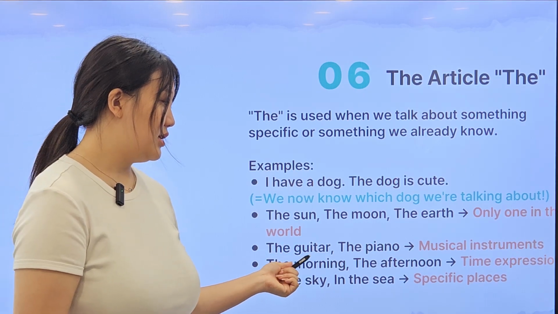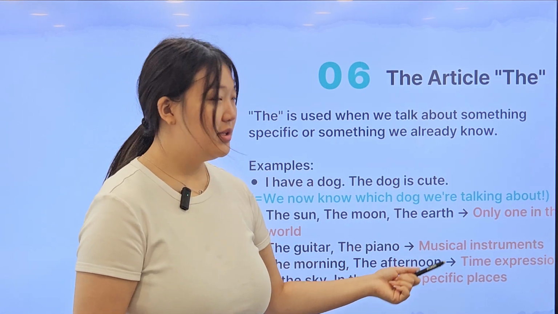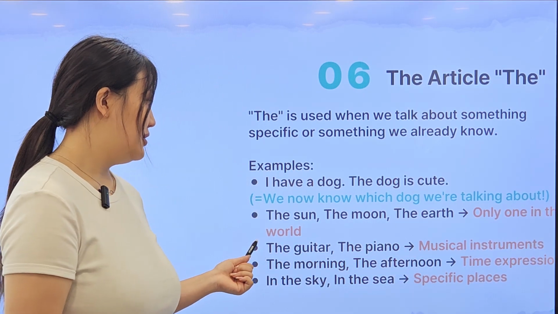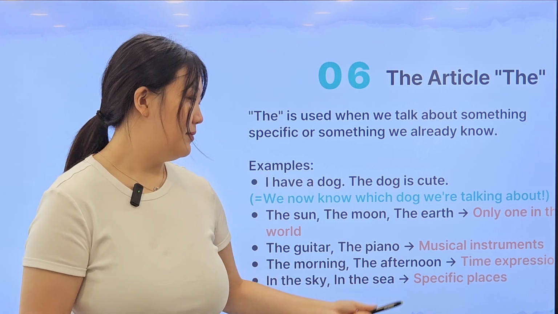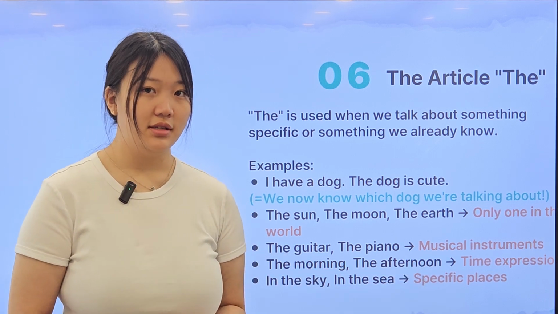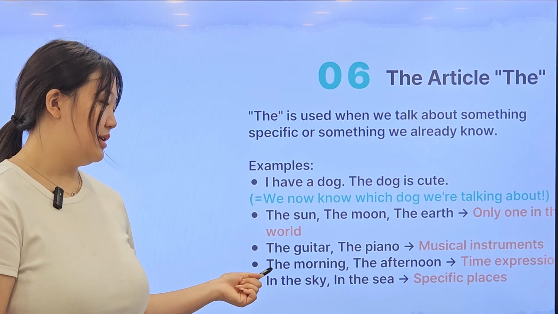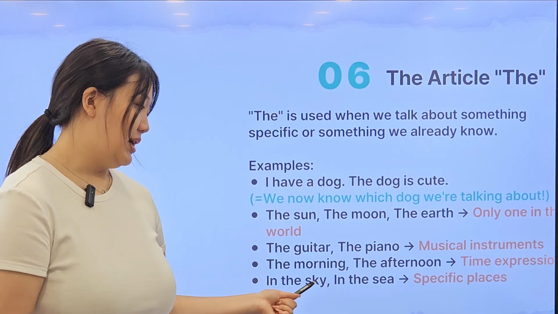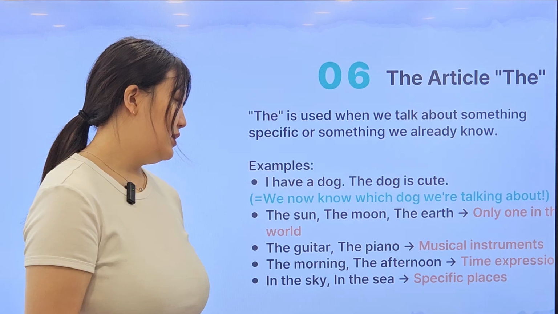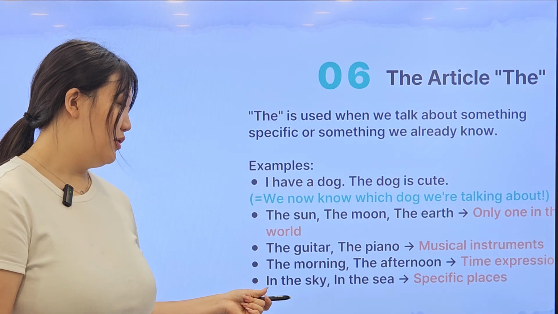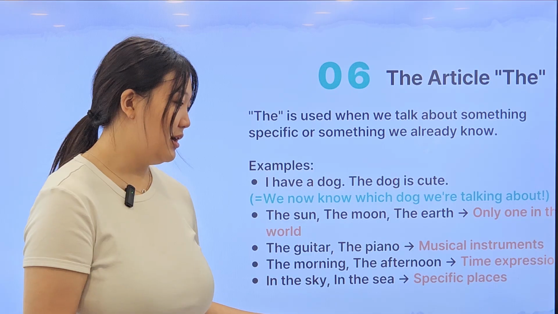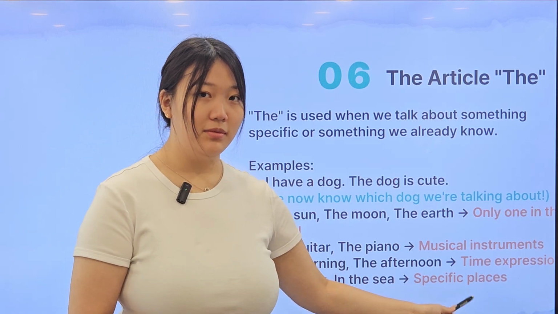Next, the guitar, the piano. Musical instruments. In this case, we also use the. The morning, the afternoon. Time expressions. In this case, it's also using the. In the sky, in the sea. In this case, we don't use the at the front of the sentence, but we also use the before sky and sea because it's a specific place.